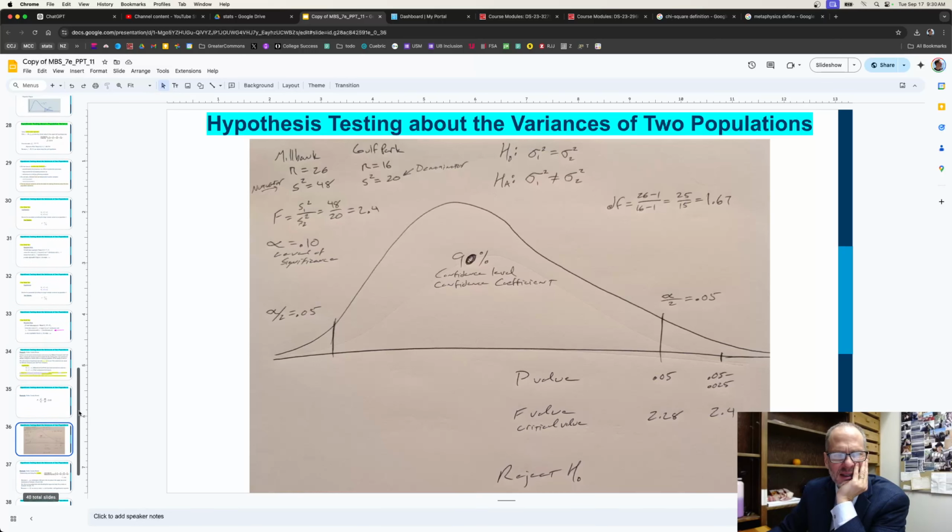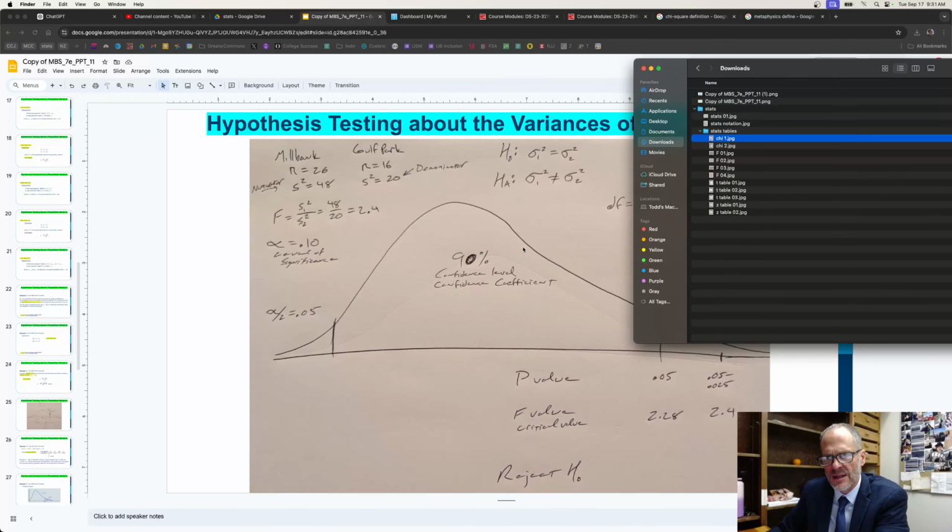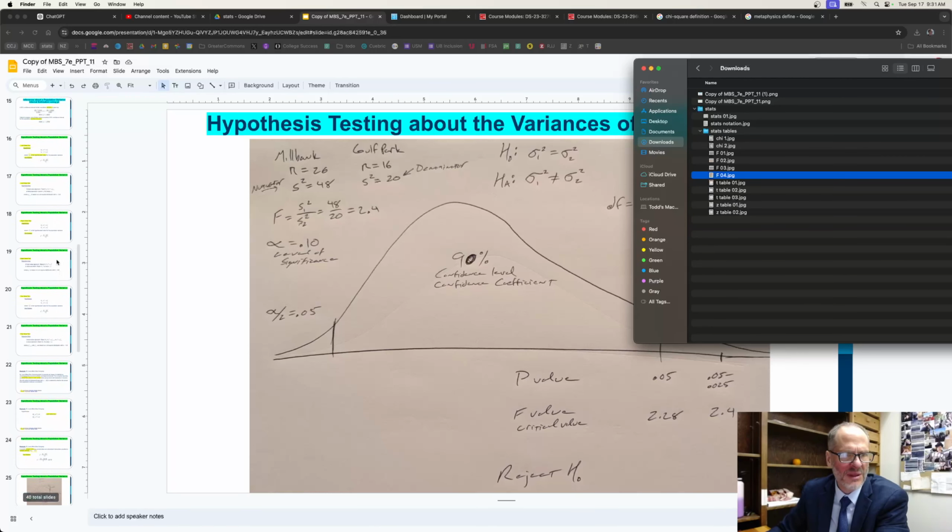But that's a really nice little diagram I did last night, just kind of showing you the terminology: confidence level, confidence coefficient, level of significance, alpha equal to 10%, and then the p-value approach and the critical value approach, where in this one we're going to be using the F value. And so if you look, we've got the z table, we've got the t table, we've got the chi-square table, and then we also have the F table. And so that one's coming up in the next video.